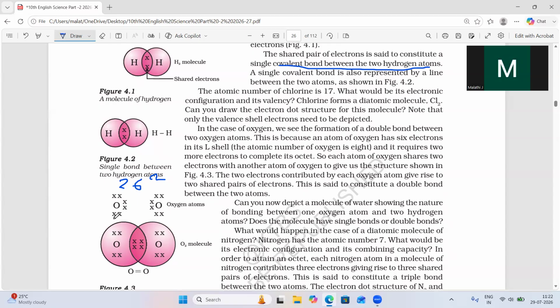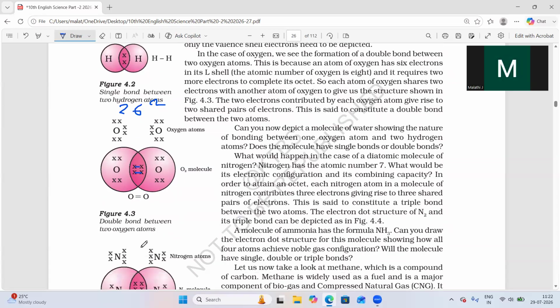By sharing 2 electrons with another oxygen atom, there will be two shared pairs of electrons. That is called a double bond between the atoms.